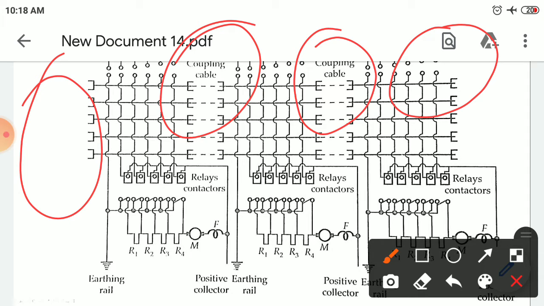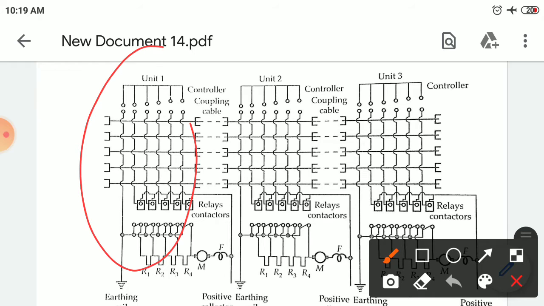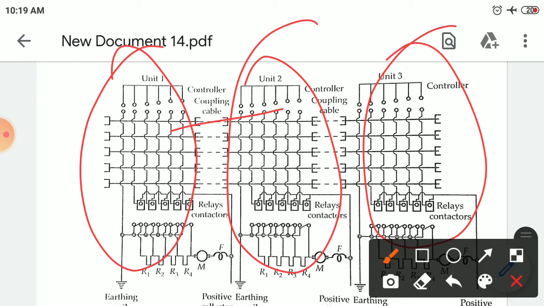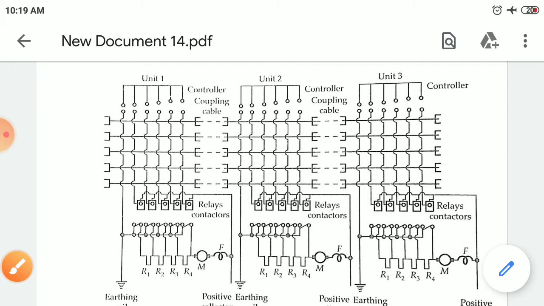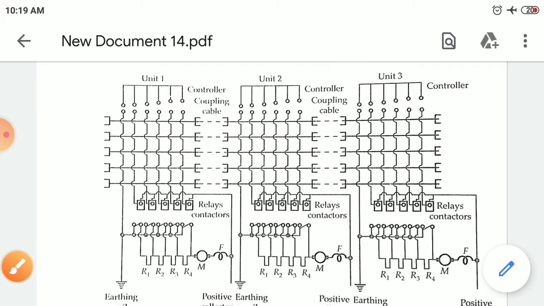The electric cables joining the various units are called coupling cables. This is unit 1, this is unit 2, unit 3, and these electric cables join them together. The controller in any unit may be operated, as can be seen in the figure. Here we have controllers 1, 2, 3 for the 3 units.